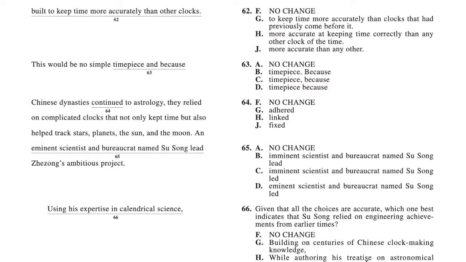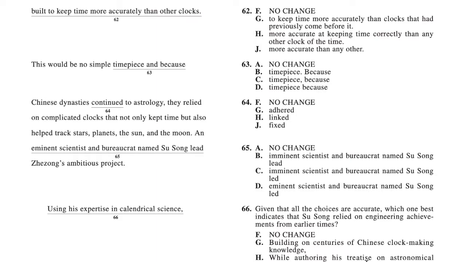For B, there's a period. For C, there's a comma. However, there can't be a comma here. Otherwise, if you see it says they relied further on, that's an independent sentence. And this would be no simple timepiece is also an independent statement. So there needs to be either a comma and conjunction here, or a semicolon, or a period. And the only option that has that is B. So that's why B is the correct answer for 63.